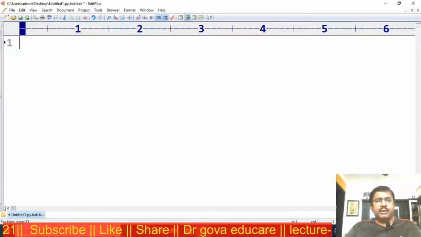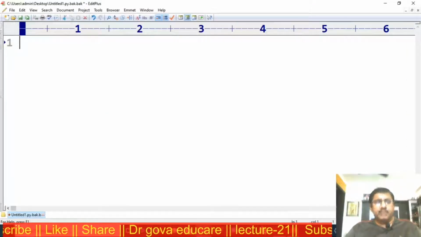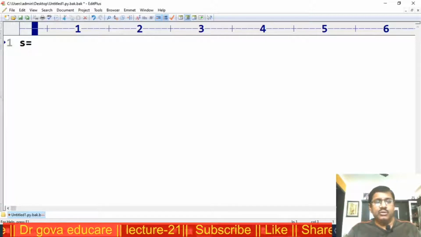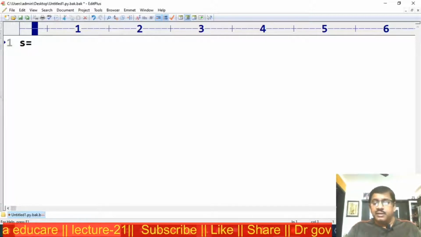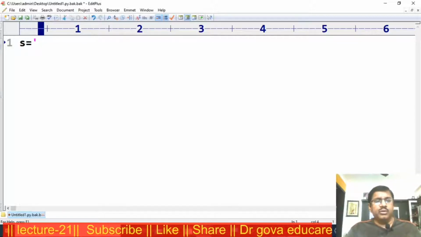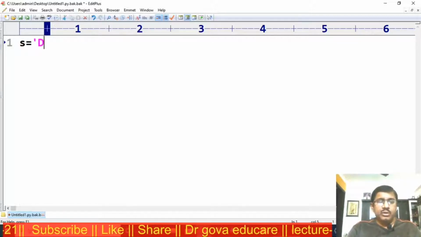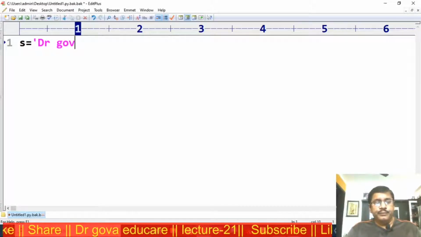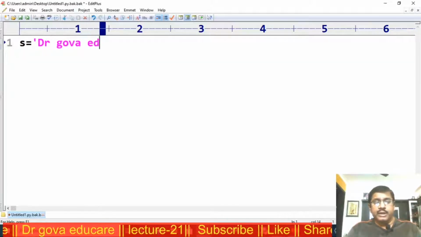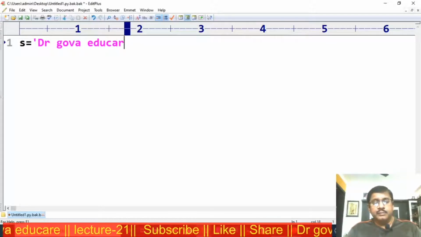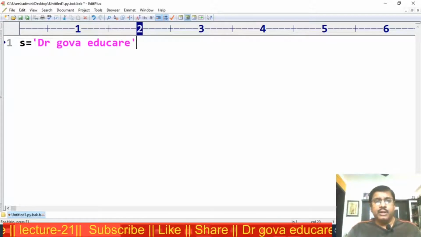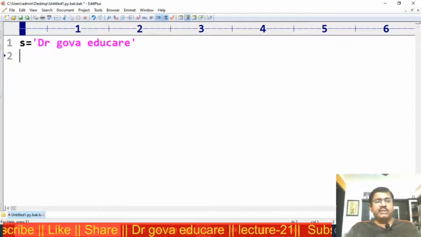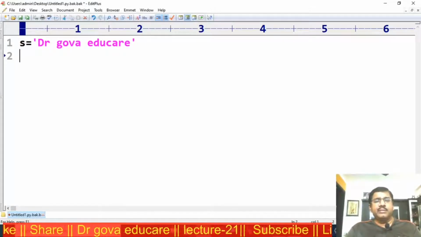Now I am executing the same program. Suppose s is equal to this string, either in single quotes or double quotes, Dr. Goa Educare. Dr. Goa Educare is the string. Now I want to display all the characters of the string.